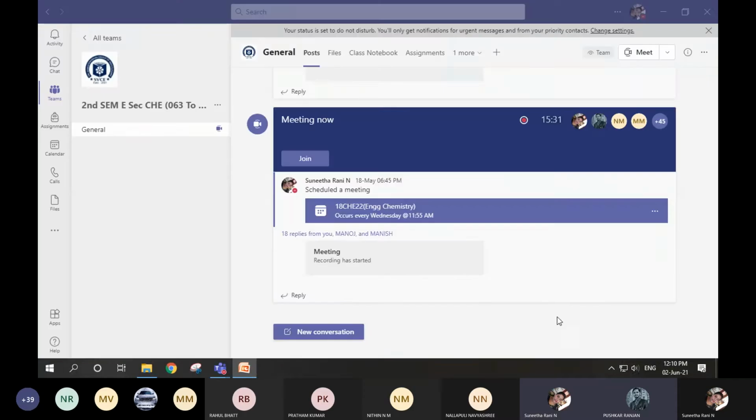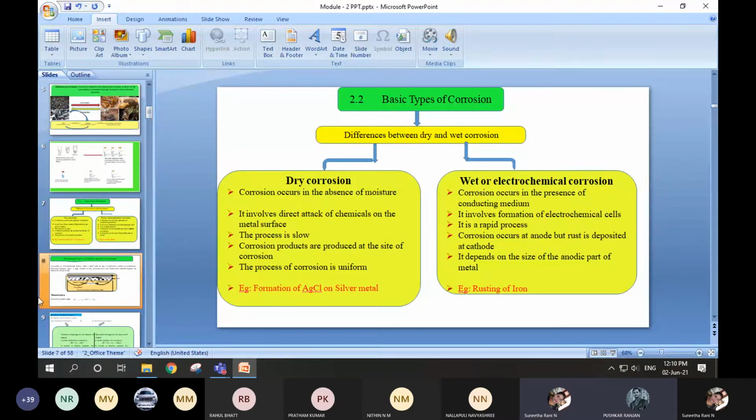Yes, ma'am. By the time it opens, I'll clear. Ma'am, yesterday we read in the electrochemical theory that when iron is exposed to the corrosive environment, some changes occur in it. Ma'am, I want to know whether the metal iron is kept in the open air or in some solution for getting corrosion.